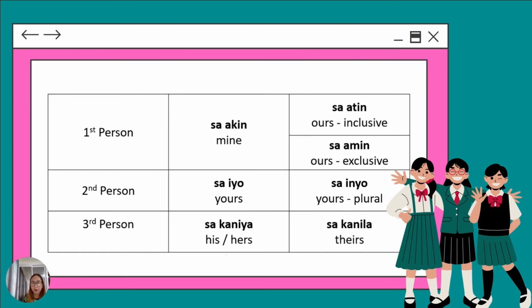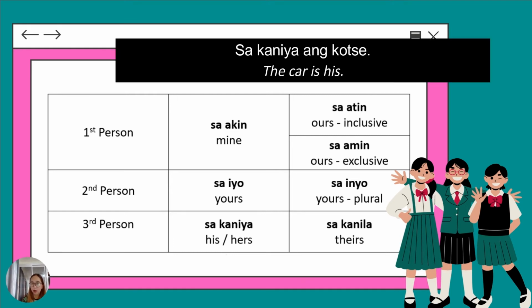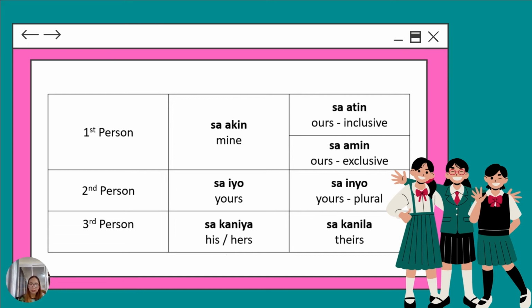And then third person is sa kanya. It means his or hers. So let's say the car is his. So sa kanya ang kotse. And last is theirs.